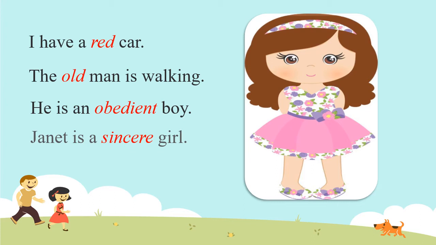Sincere is telling us about the quality of Janet. So it is the adjective of quality. So here the words red, old, obedient and sincere are telling us about the quality of the noun. So they are adjective of quality. I hope you have understood the adjective of quality.